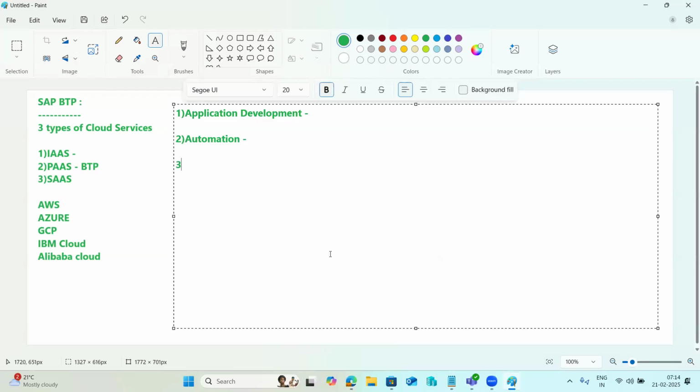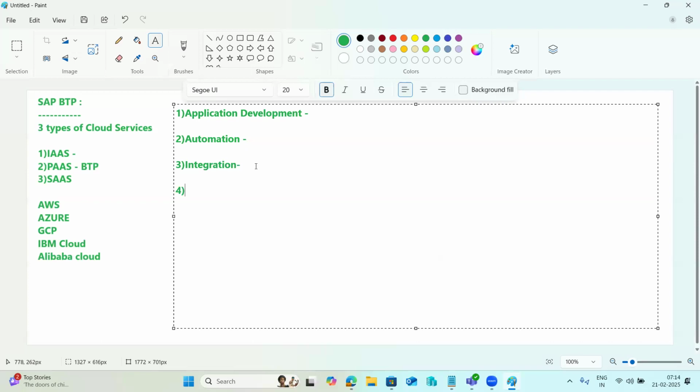The third pillar is integration related services. Integration means Integration Suite, Event Mesh, and Business Accelerator Hub. Most of the customers are using Integration Suite for CPI, PO interfaces, migrations and some other interfaces. CPI developers work in Integration Suite.